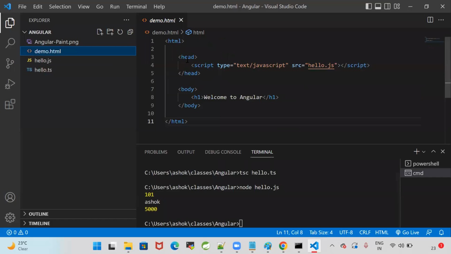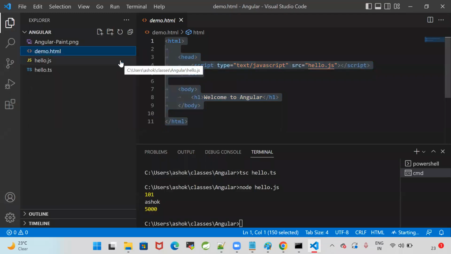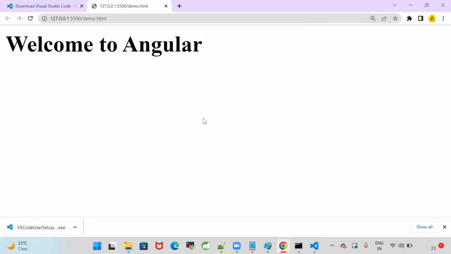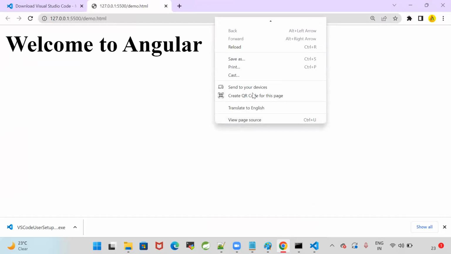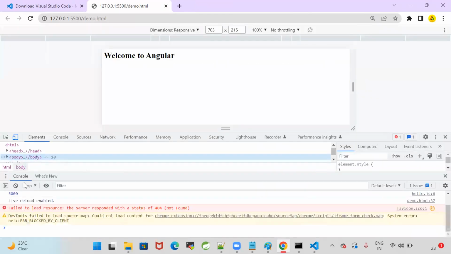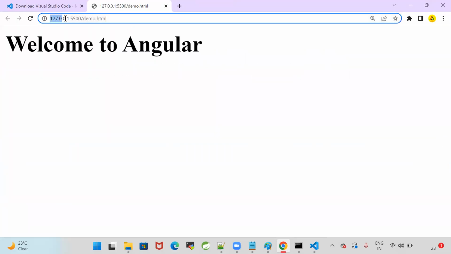I have already included that JS file in my HTML file. How can we run this HTML file? Right click on the HTML, open with live server. When I click on open with live server, it will open that in the browser. Welcome to Angular. Right click, inspect. When I do the inspect, it is printing console output. 101 Ashok 5000. So my HTML page is opening on the live server, localhost colon 5500 slash demo.html. Live server is running on 5500.